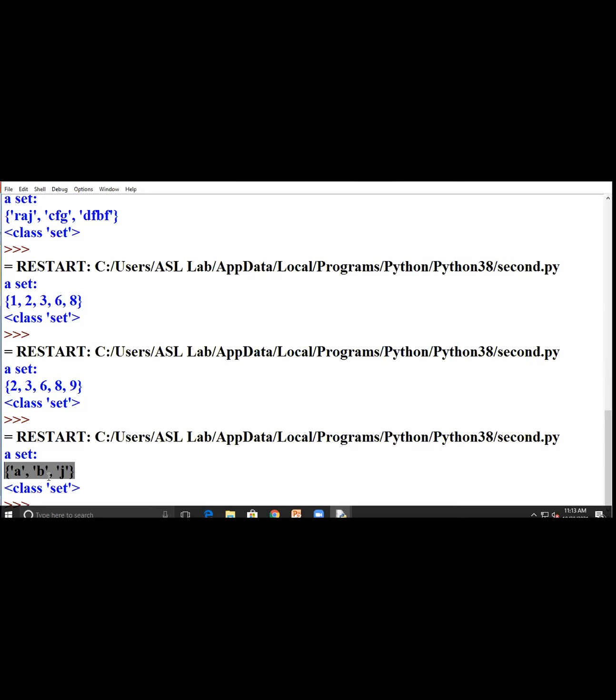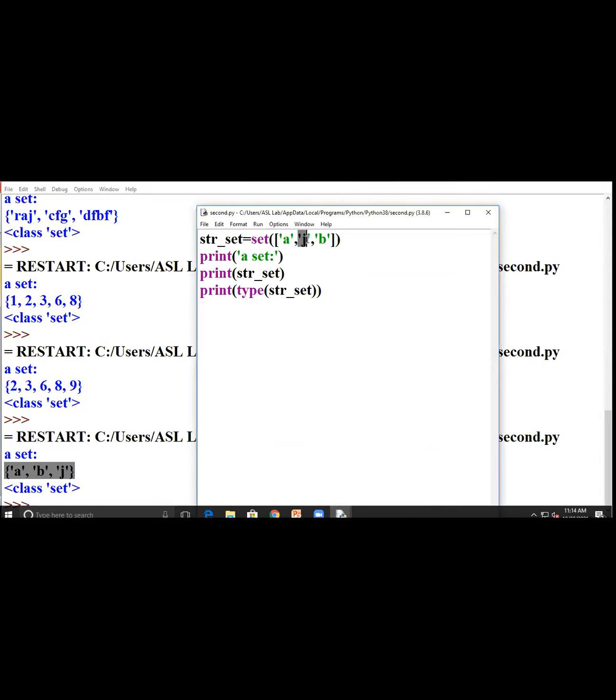The first letter, that is A, will not change, but in the next part, like here I write first J and then B, if you are writing alphabets it will take the sequence of A to Z format. Sometimes it keeps the same as it is, and sometimes it changes the sequence.